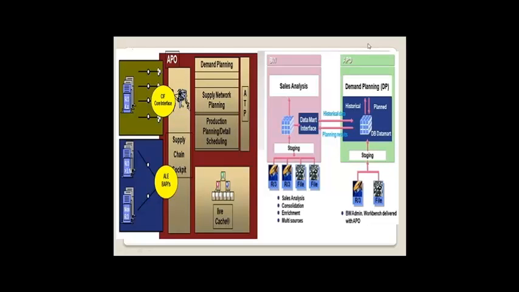And coming to the integration, APO has an inbuilt BW server, and even if we have an external BW server, we can get data from BW to APO. This is the way the demand is going to get, like as I told, to generate a statistical forecast.